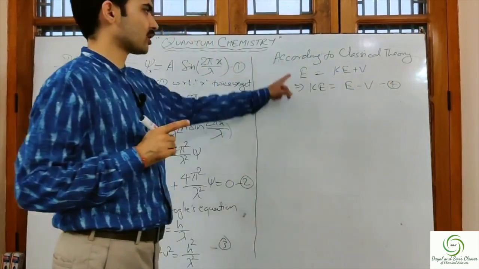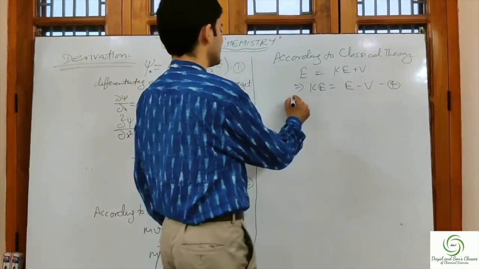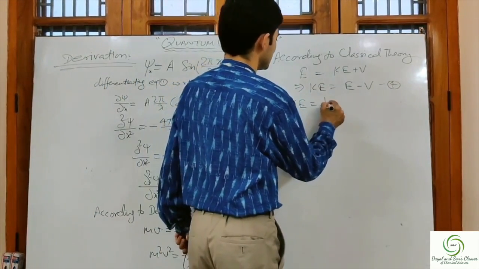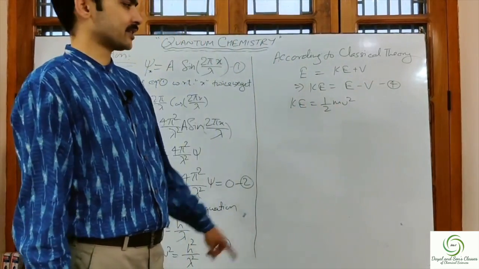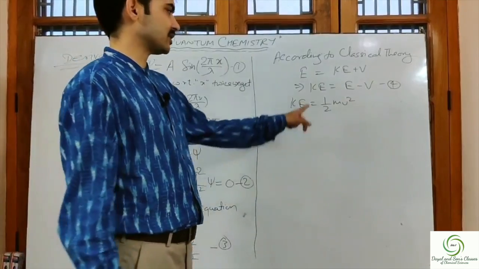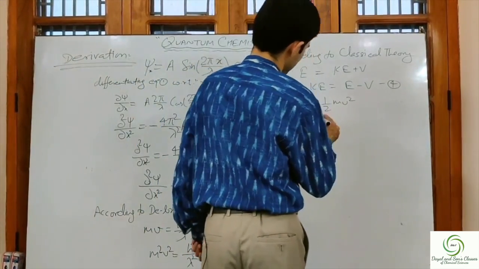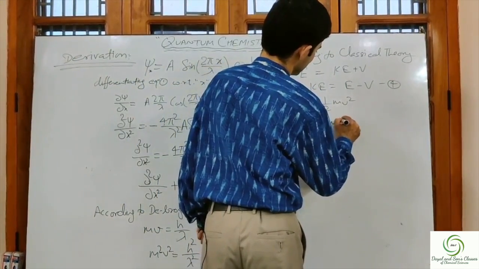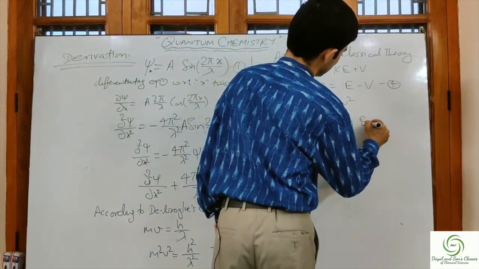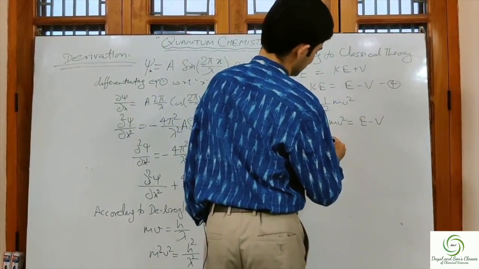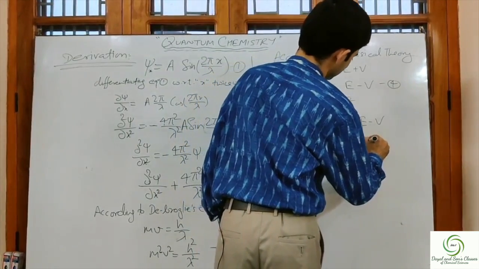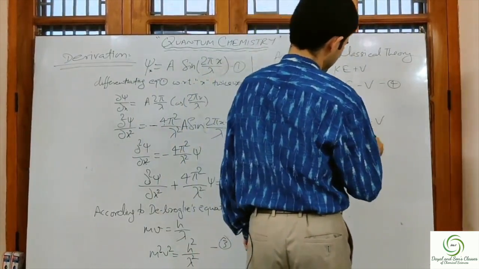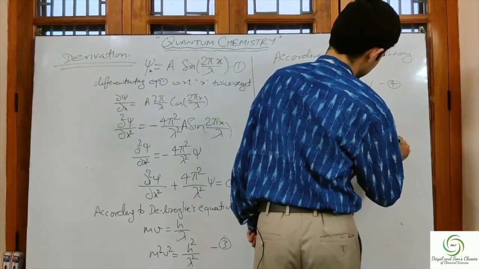What else do we know according to classical theory? That kinetic energy is equal to half m v square, right? Just replace this half m v square in this equation. What do we get? Half m v square is equal to E minus V. This implies m v square is equal to twice of E minus V.